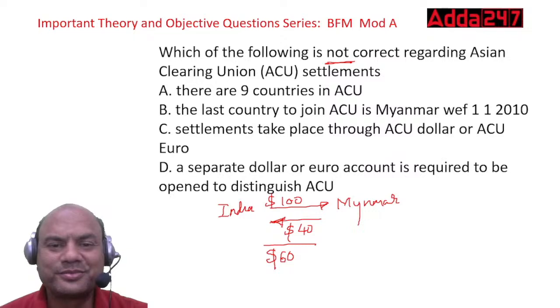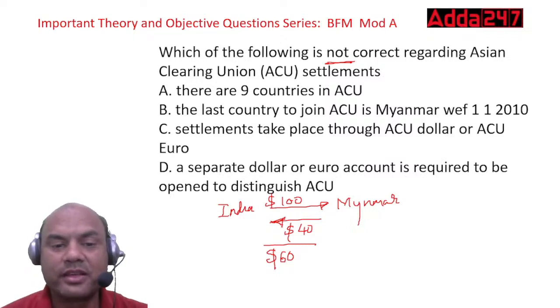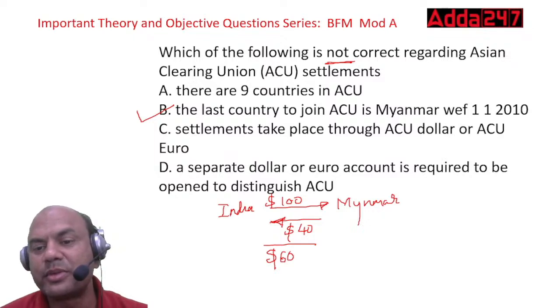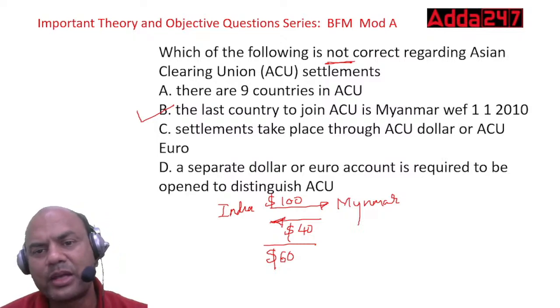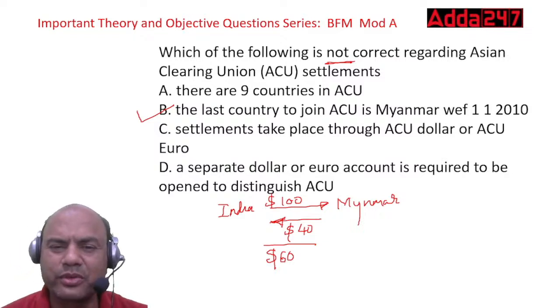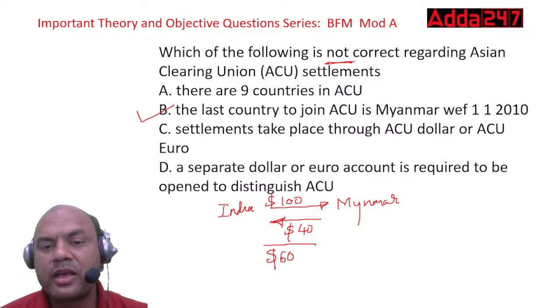It is, which is the wrong one. The wrong one is this: the last country to join ACU is Myanmar, with effect from 2010. Myanmar is not the last country. Myanmar joined long back, in 2003-4. At that time, the remaining are all correct. There are 9 countries in ACU.